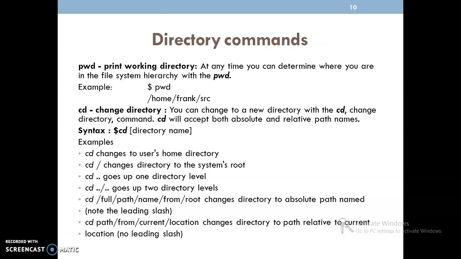If I type cd two dots, that represents the parent directory, going up one directory level. I'll take that example in the next part, to show how it works exactly. Next, cd two dots followed by /, again two dots, indicates going up two directory levels.